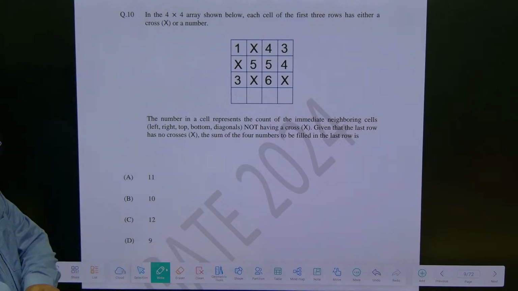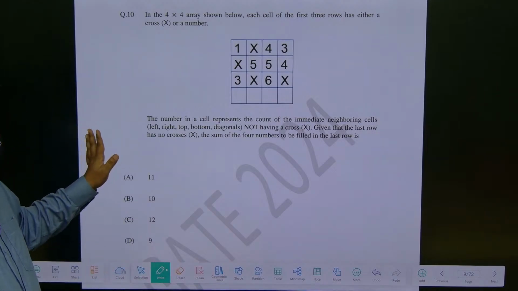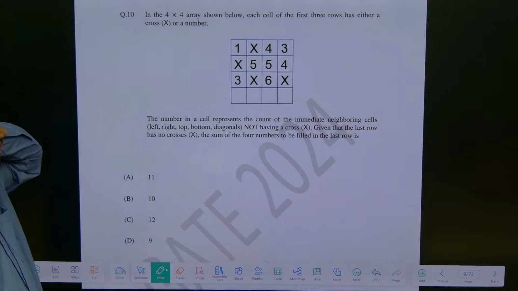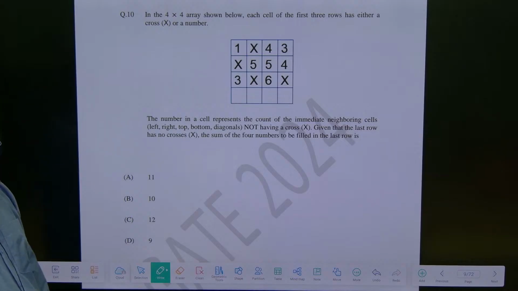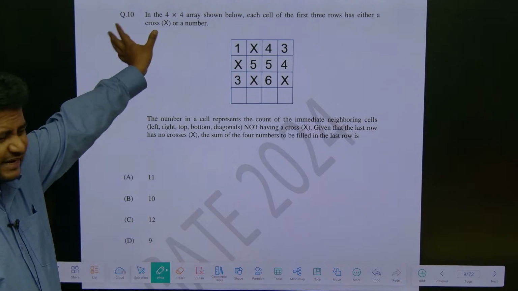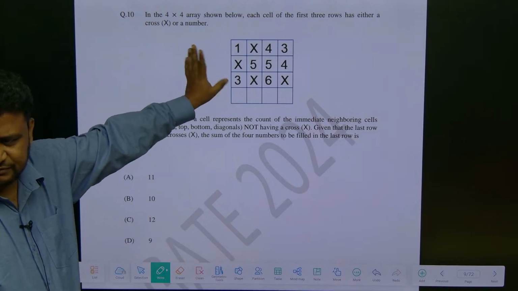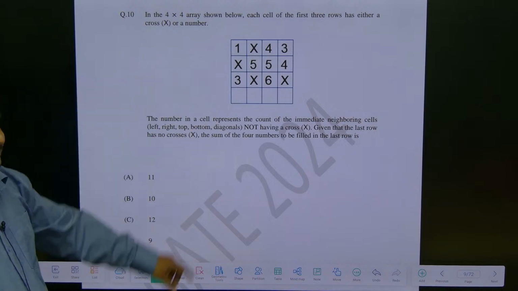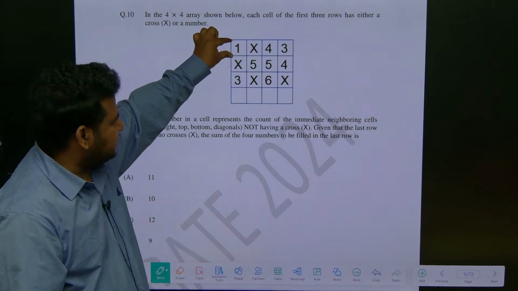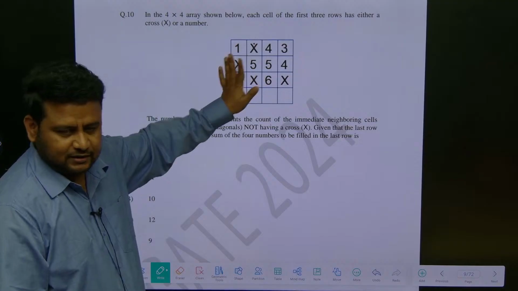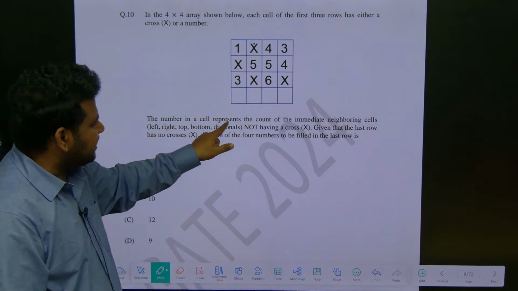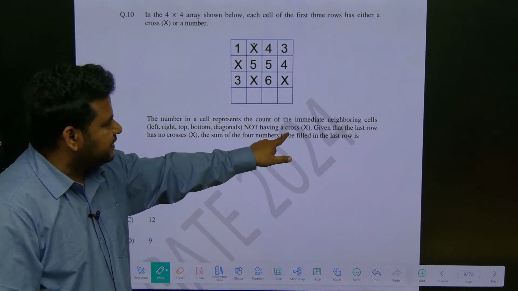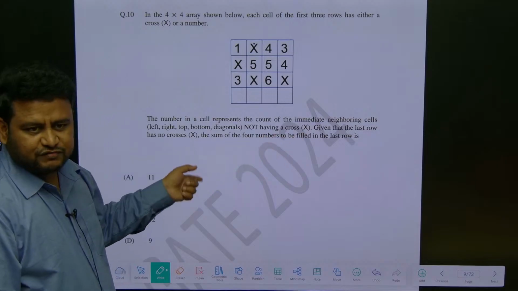Look at this question, very important question, you have to understand the question here. In the 4 into 4 array shown below, they have given a figure. Each cell of the first 3 rows is either a cross or a number. Now what they are telling is, the number in the cell represents the count of the immediate neighboring cells.